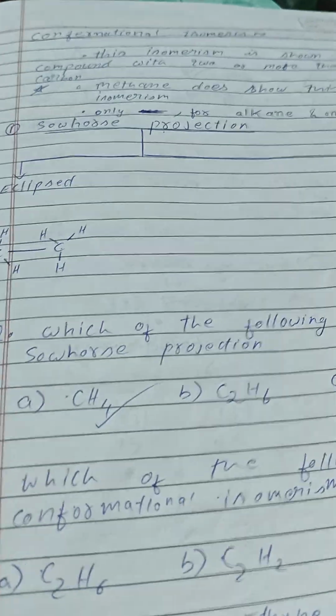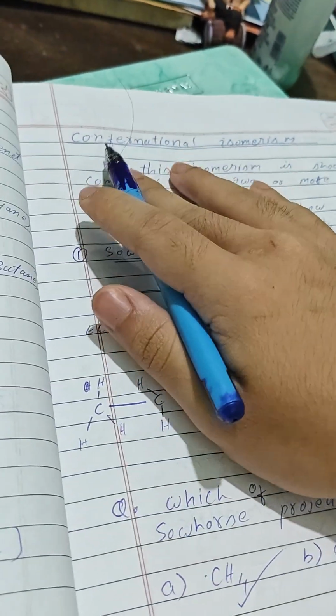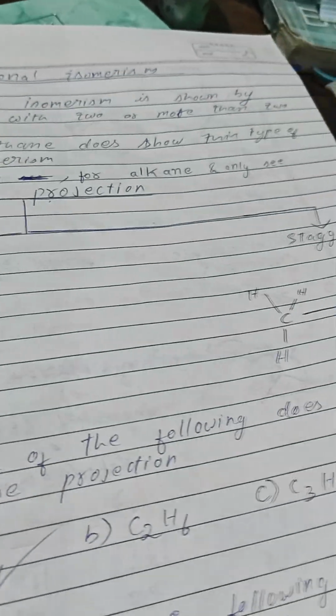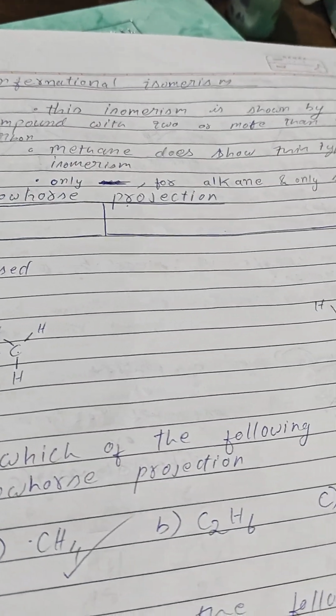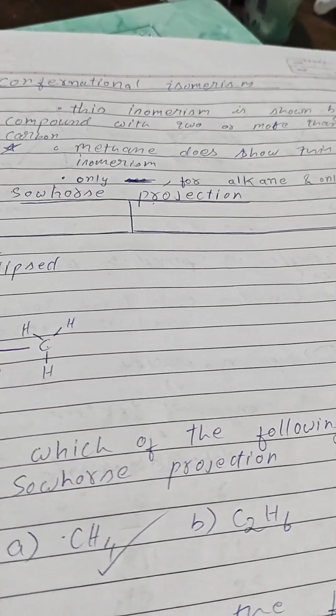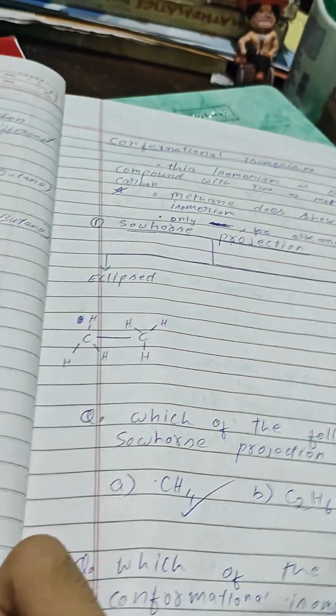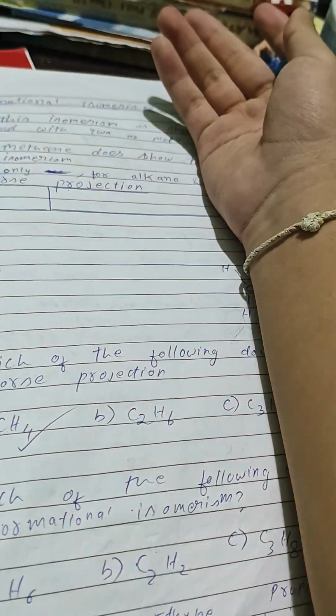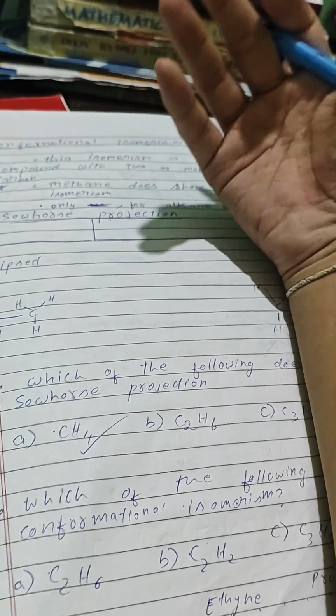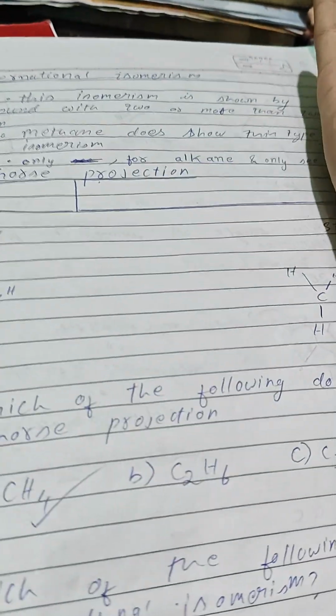I think I will have to make some correction here. What is conformational isomerism? Well, this isomerism is shown by compounds with two or more carbon atoms. Methane does not show this type of isomerism. Let me explain to you. Conformational isomerism is just a way to look at the carbon compounds.